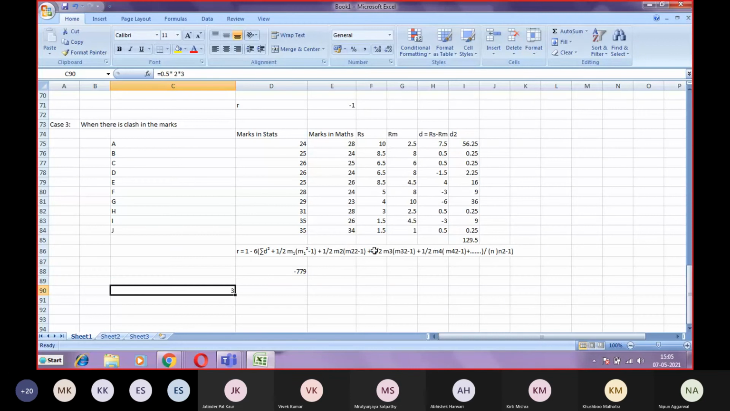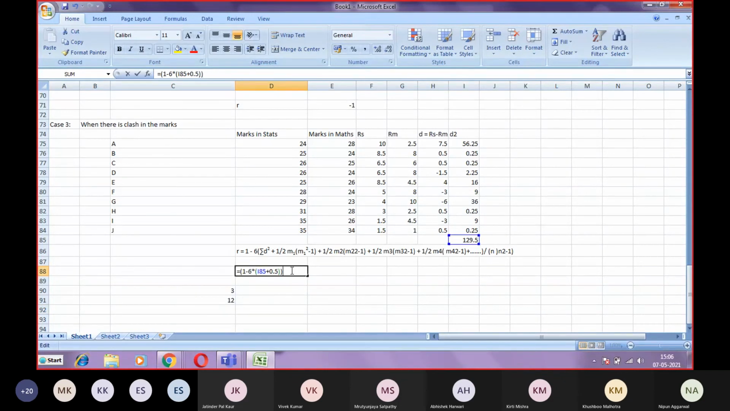This is again 3, this is again 3, this is again 3, and M5 is also 3. Now the M6 value is also 3. Now what is the value? 0.5 into 3 into 9 minus 1, 8. So that comes out to be 12. So that factor comes out to be 12.